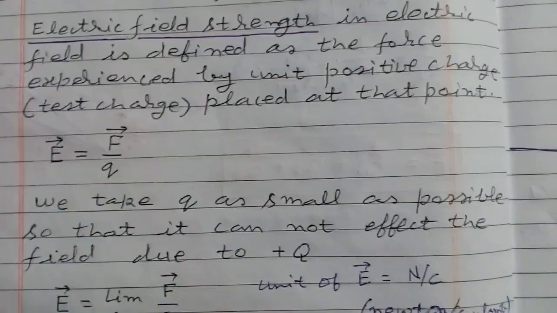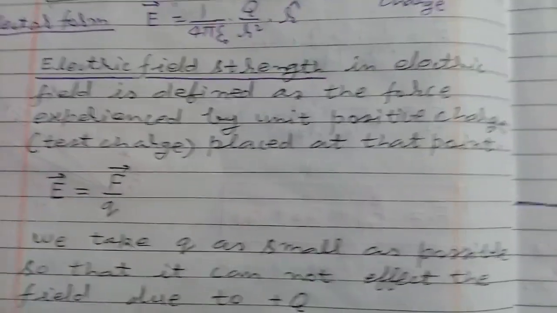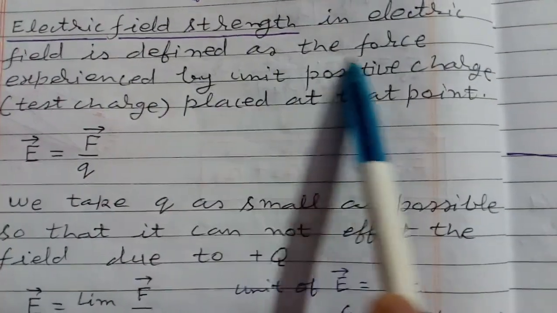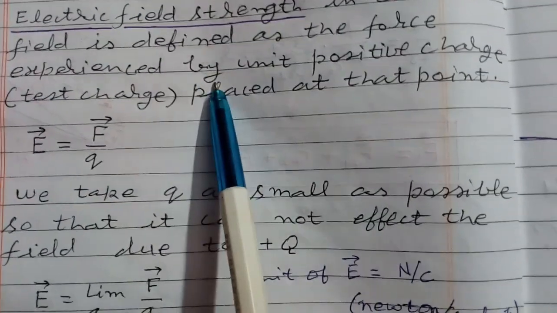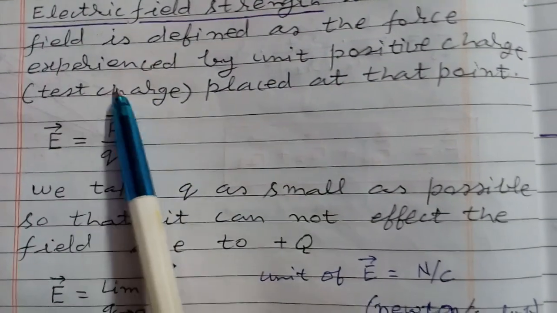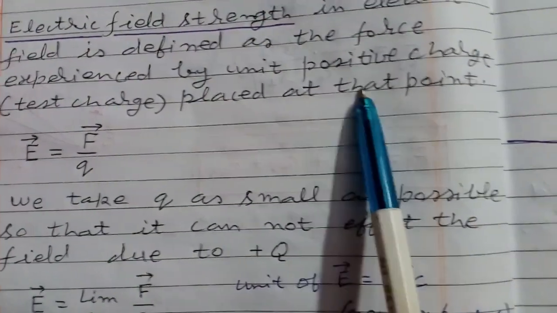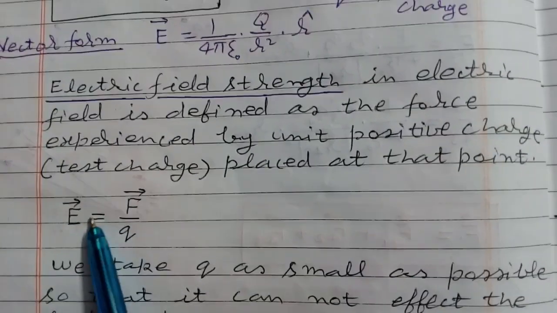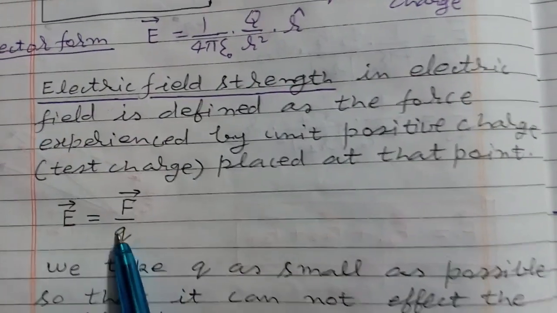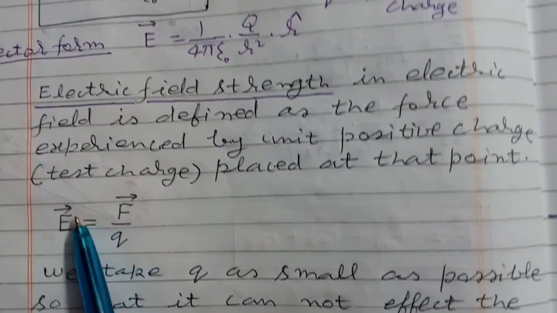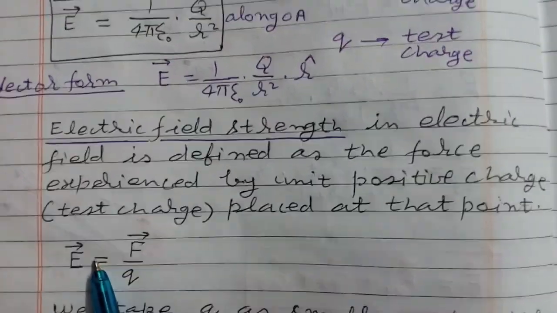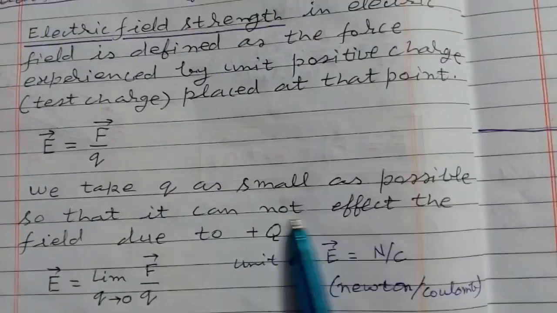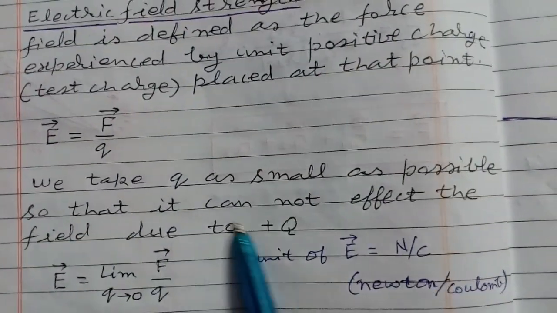we can define electric field strength or electric field intensity. Electric field strength in an electric field is defined as the force experienced by unit positive charge, known as test charge, placed at that point. Suppose force on q charge is F, then force on unit charge will be equal to F by q. So this F by q is a measurement of electric field intensity. We take q as small as possible so that it cannot affect the field due to plus Q charge.